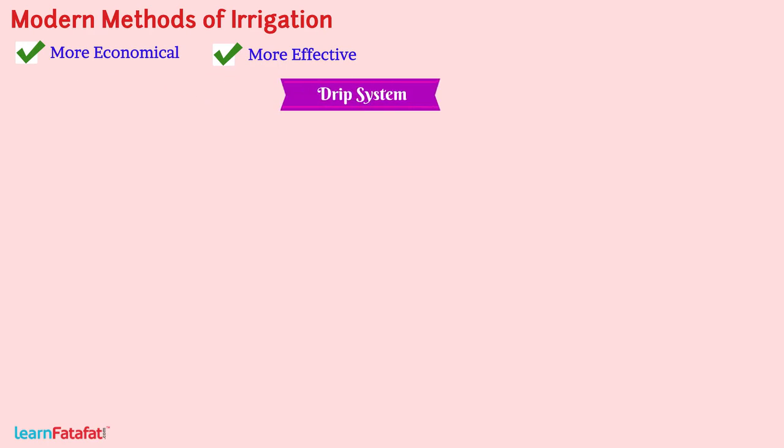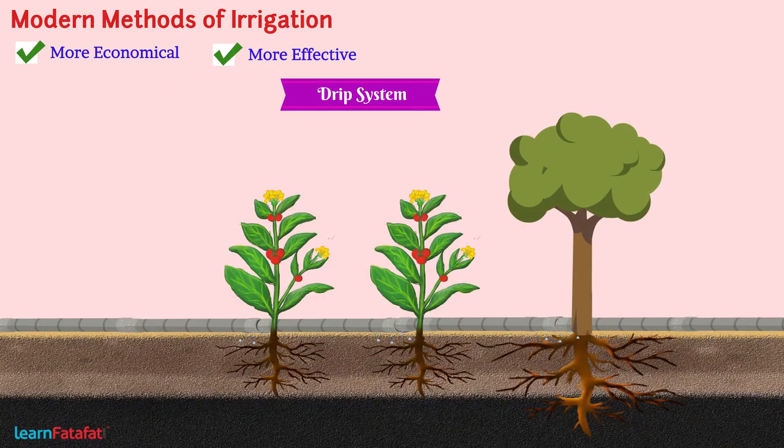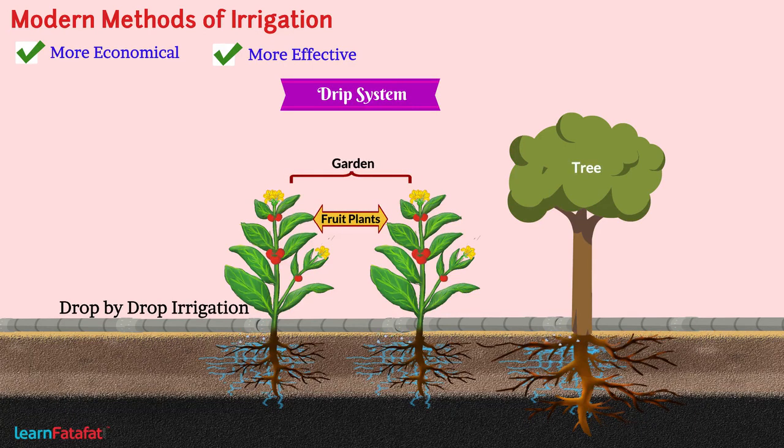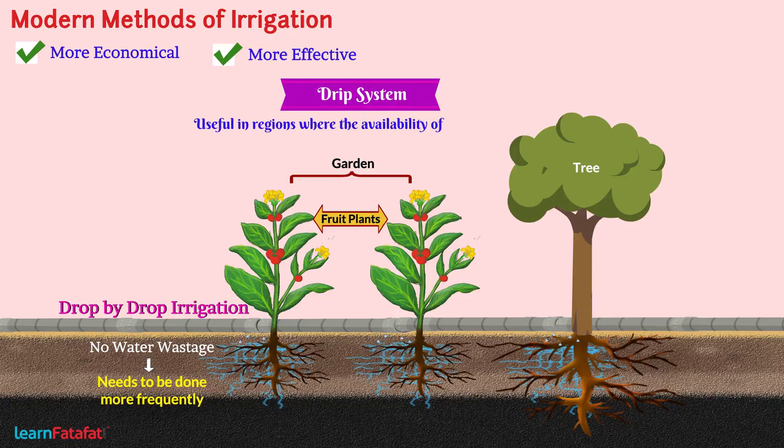Drip system. With this system, irrigation is done drop by drop near the plants so that only the part of soil where roots grow is wetted. It is best suited for fruit plants, garden and trees. Due to drop by drop irrigation, there is no water wastage in this system. However, the irrigation needs to be done more frequently. This system is very useful in the regions where the availability of water is poor.